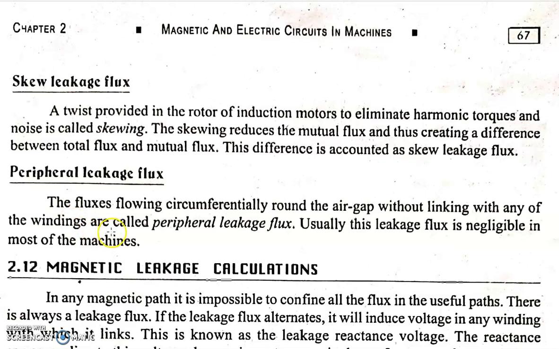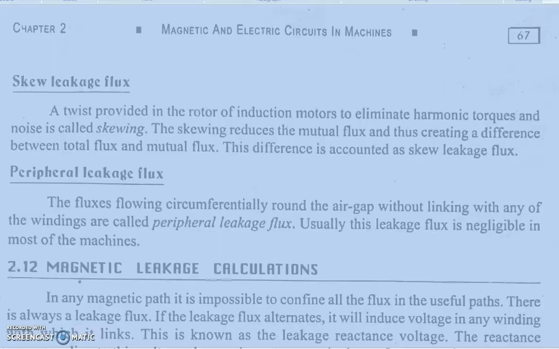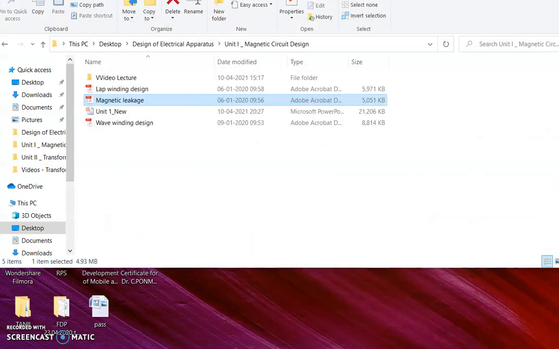Next one is the peripheral leakage flux. The flux flowing circumferentially around the air gap without linking with any of the windings is called peripheral leakage flux. This leakage flux is negligible in most machines. So we have completed the first unit theory portions, except the lap winding design and wave winding design.